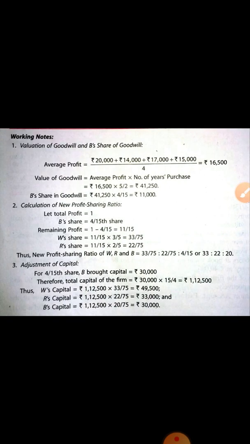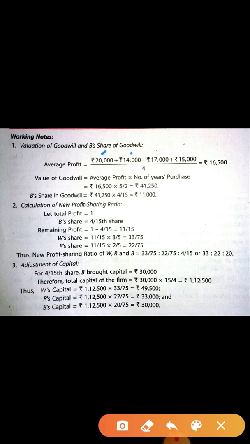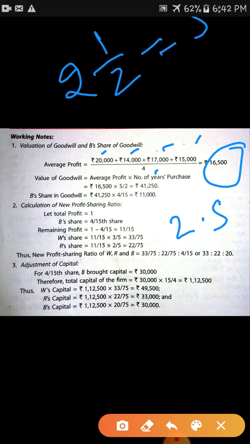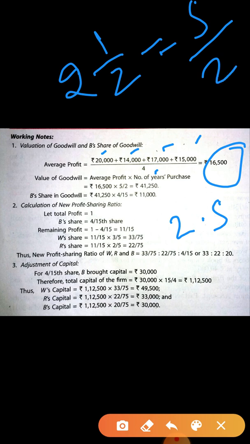Okay, now what you have to do? See the calculation. First you have to calculate average profit. So for average profit, add 4 years profit and divide by 4. Now the average profit is 16,500. Now for goodwill, number of years purchase is given 2.5, or 2 and 1/2. So this is in mixed fraction. Change it into fraction 5/2. Now it is 41,250. This is the value of goodwill.